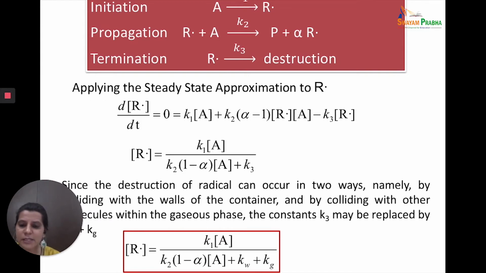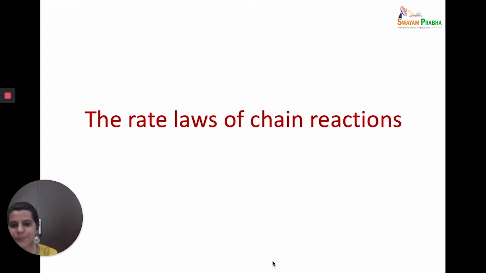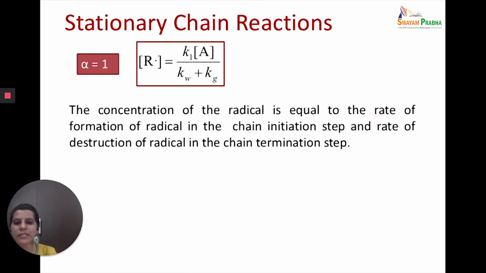This gives you an idea about stationary and non-stationary reactions. In the non-stationary reaction, this alpha is going to be greater than 1, and so this term will become negative. In the stationary chain reaction, this alpha is going to be equal to 1. So 1 minus alpha is 0, so this term will become 0 and we will be left with K1A upon Kw plus Kg.